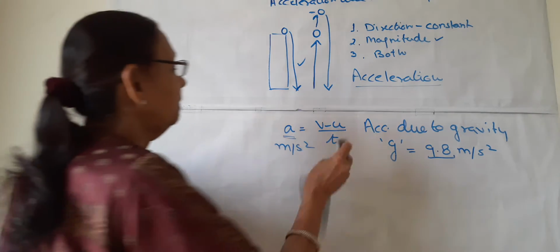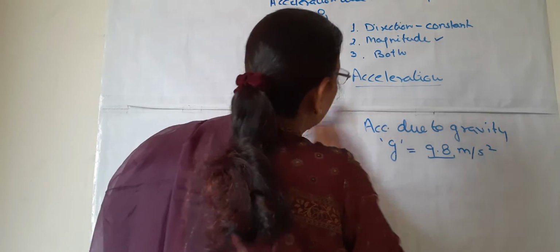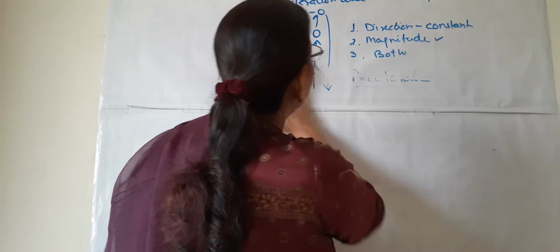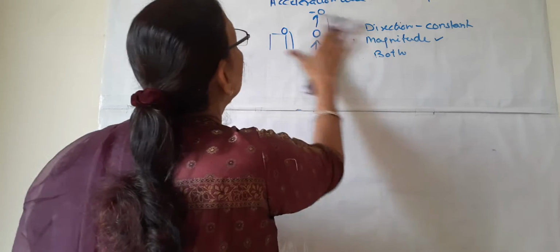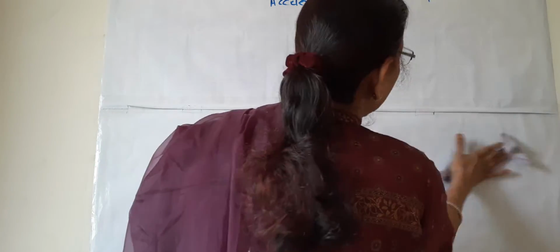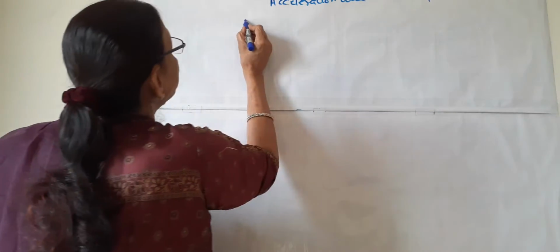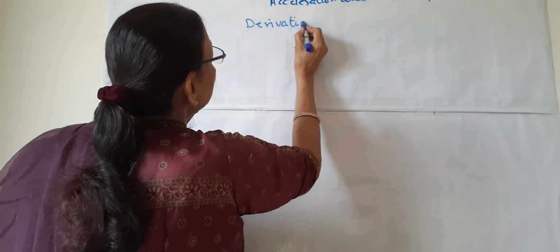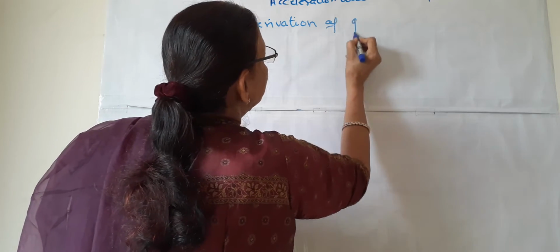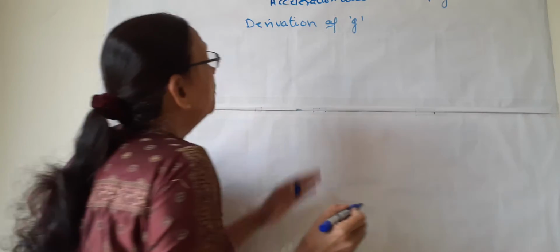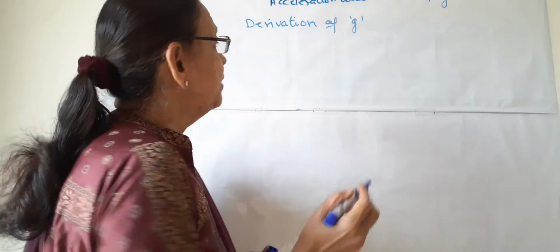Now we will derive an expression to calculate this small g or acceleration due to gravity. So, we can say derivation for the formula. Derivation of what? Derivation of small g or acceleration due to gravity. How will we derive the formula for calculating g?